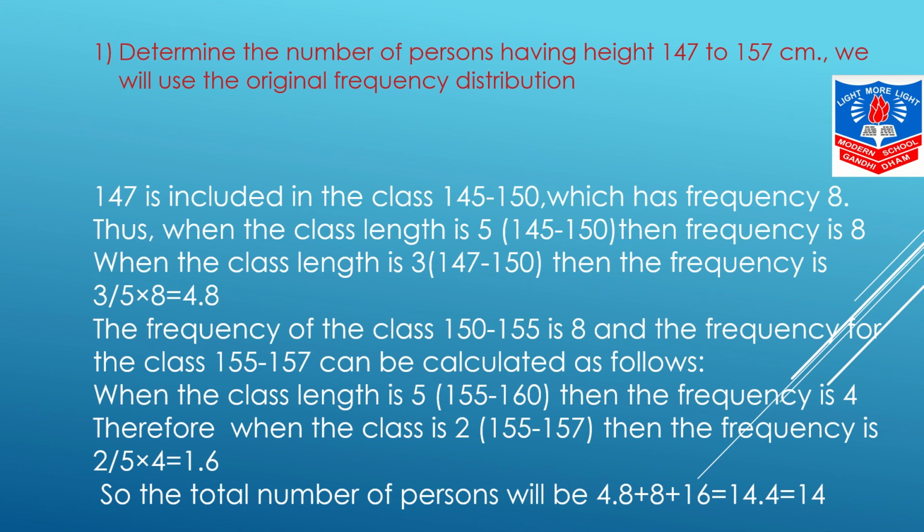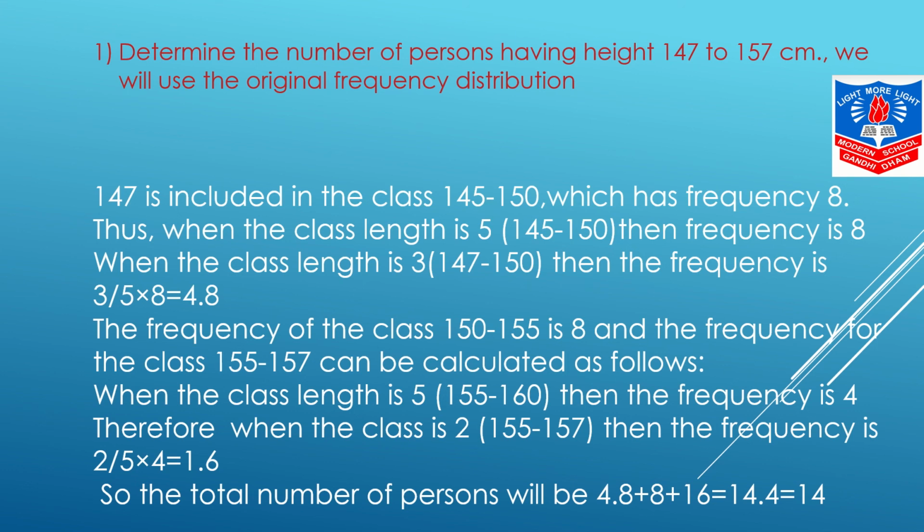Same तरीके से हम इसका भी करेंगे. हमको 147 to 157 सेंटीमीटर्स पूछा गया है. So when the class length is 5, that is from 155 to 160, then the frequency is 4. Check out the textbook.